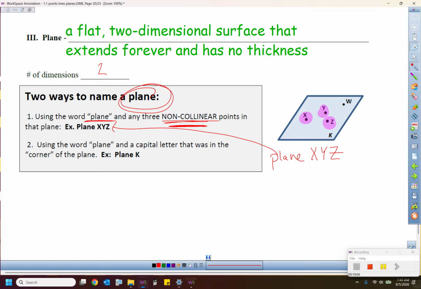The other way is if they have this weirdo point in the corner. It doesn't matter which one of the 4 corners it has, but it's down here. Notice he doesn't have a dot next to him. It's supposed to be this very fancy script that our Microsoft Word doesn't have anymore, so I just use normal italics. But he's a capital letter, and you can call that plane K if there is that letter in the corner. Note, you have to use the word plane every time. It doesn't matter if you're using the long name of him, where it's 3 points that are non-collinear, or his little nickname in the corner. You got to use the word plane.